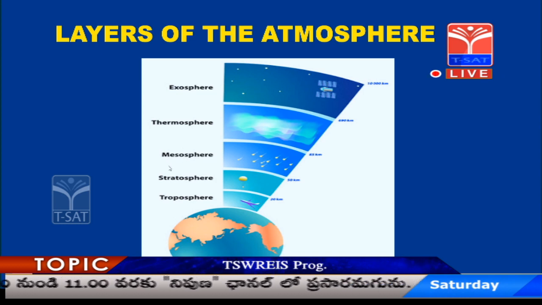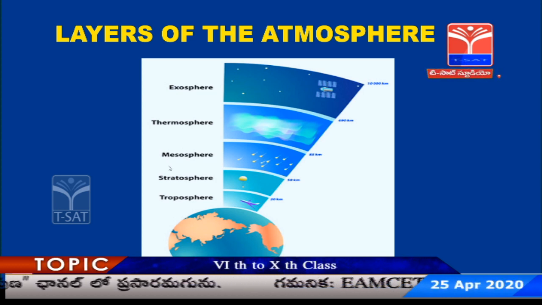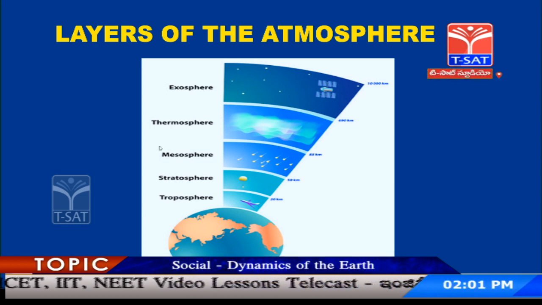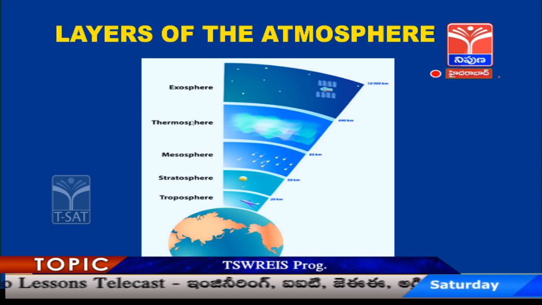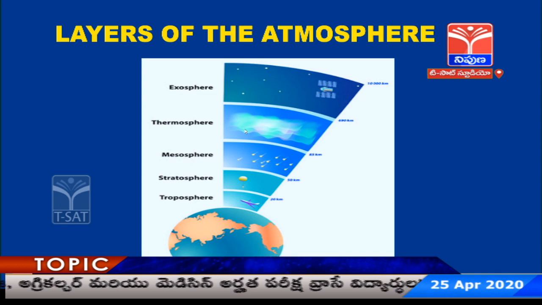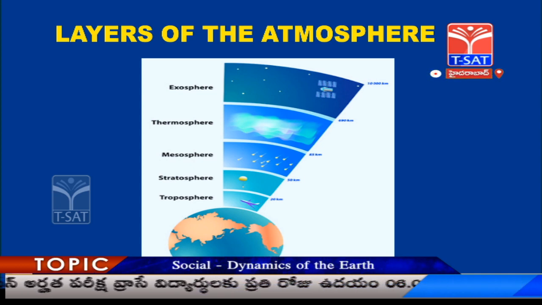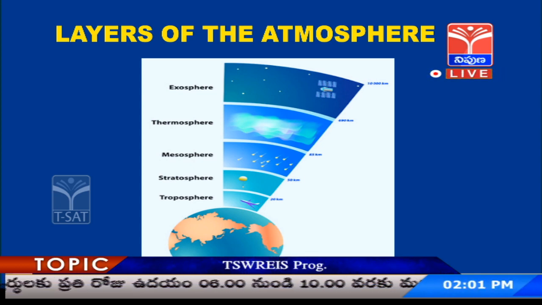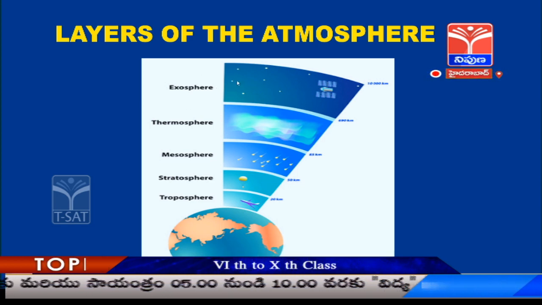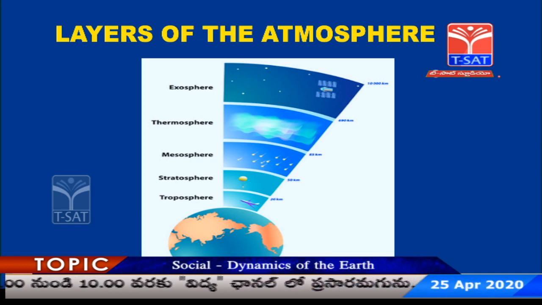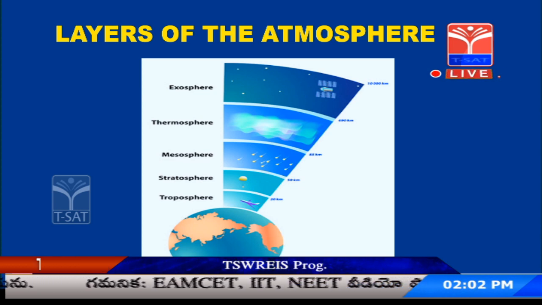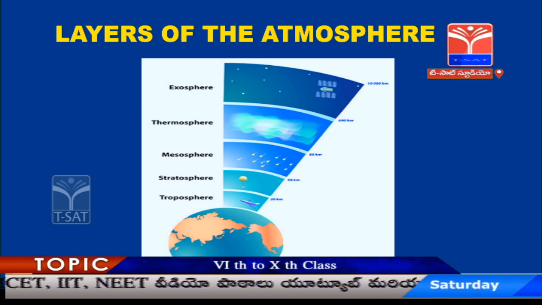And the third layer is mesosphere. This is the coldest layer of the atmosphere. The temperature is very low here. And thermosphere, this is the hottest. See the thing here, this is the coldest one and above that is the hottest one. There are ions present in thermosphere and as the name suggests, it is very, very hot. The final layer of the atmosphere is exosphere. Exosphere is like a border between the Earth's surroundings and space. All the satellites are placed over here which help us in communication.